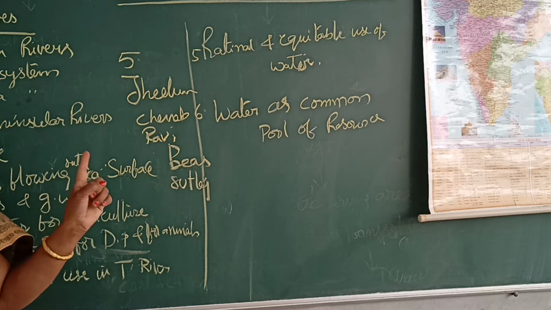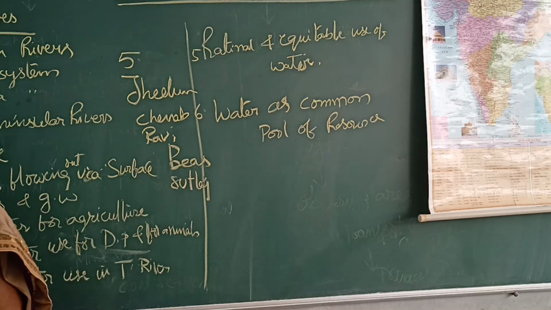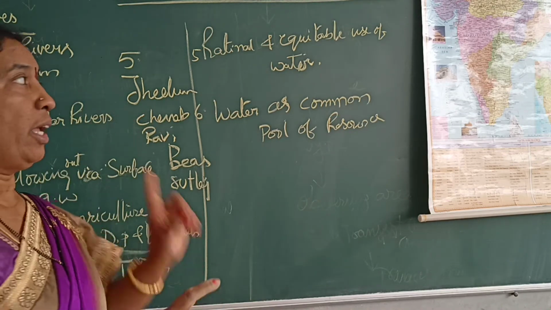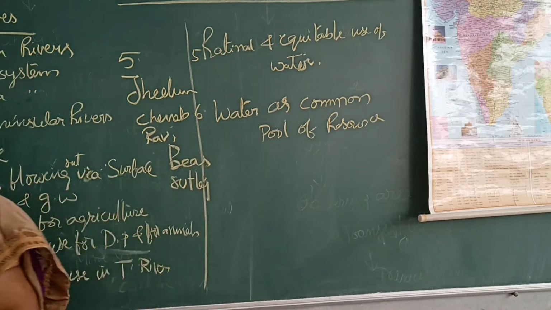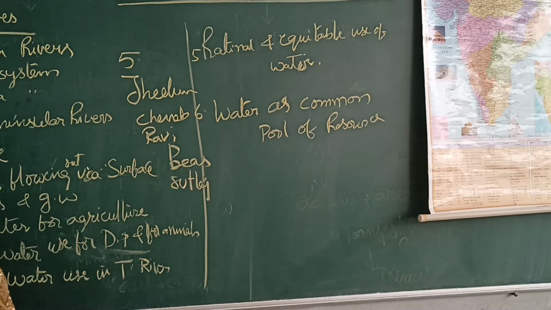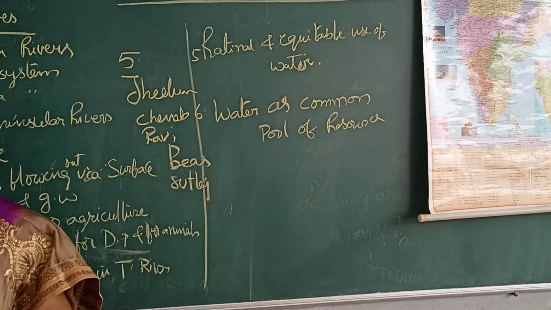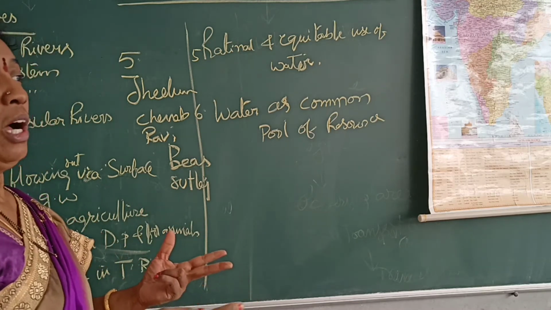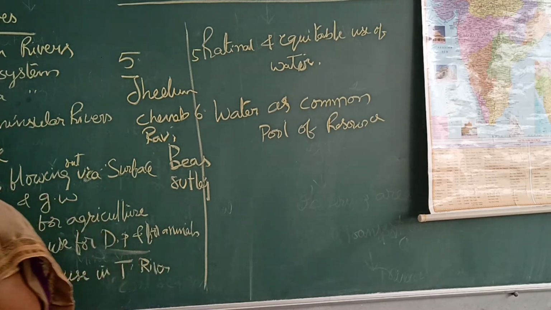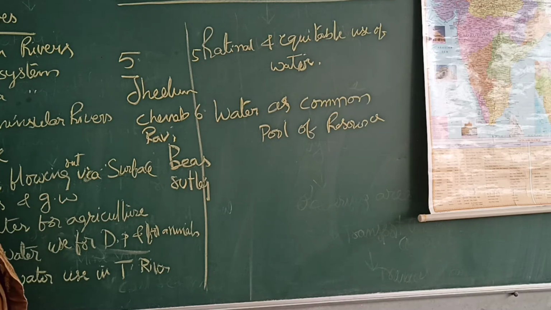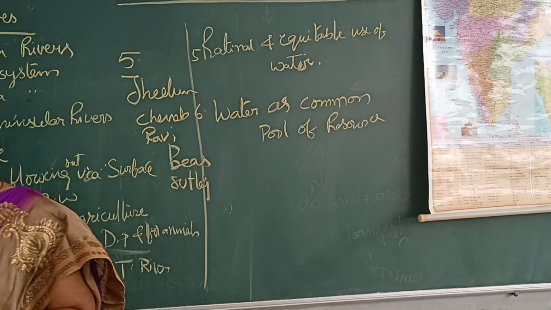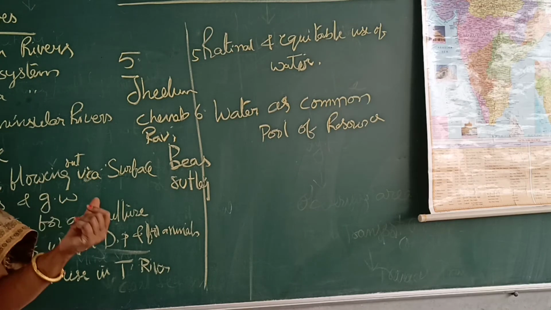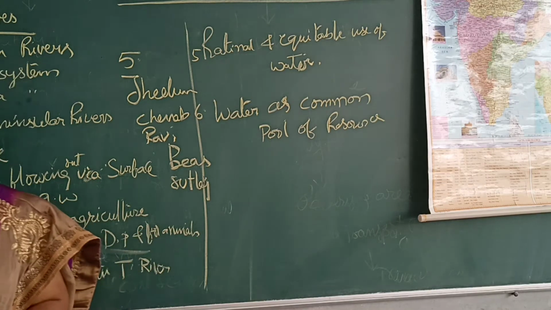The headwaters of the Ganga are known as Bhagirathi, and this Bhagirathi meets the Alkananda at Devaprayag. Ganga is the most sacred river for Hindus particularly, and Yamuna is the second largest tributary of Ganga. It meets at Allahabad.